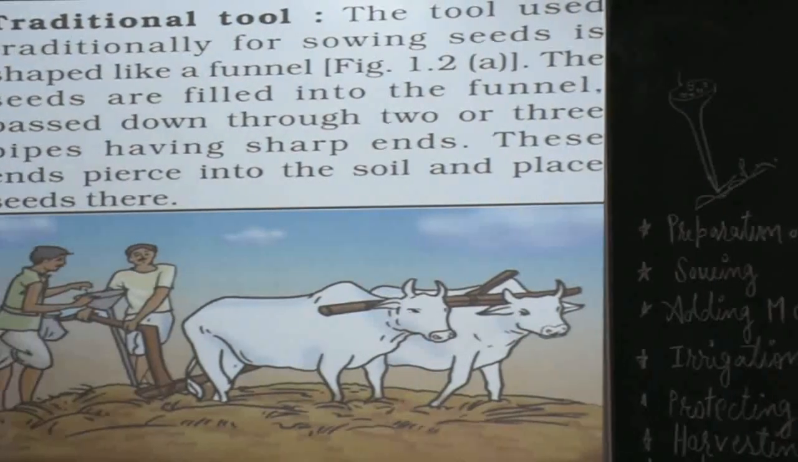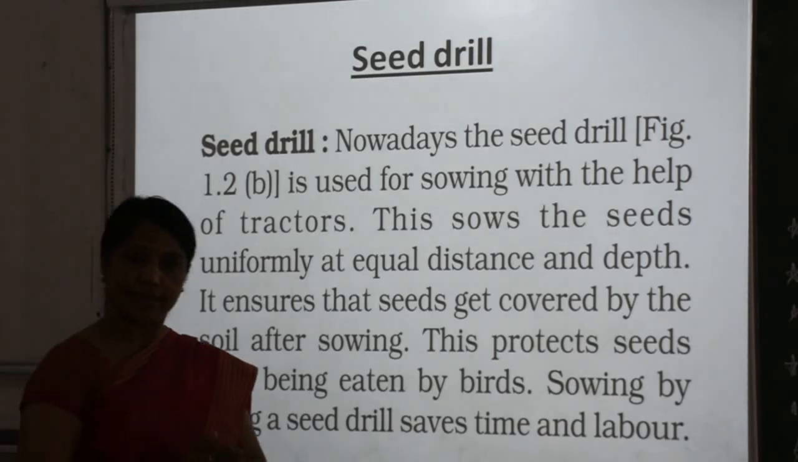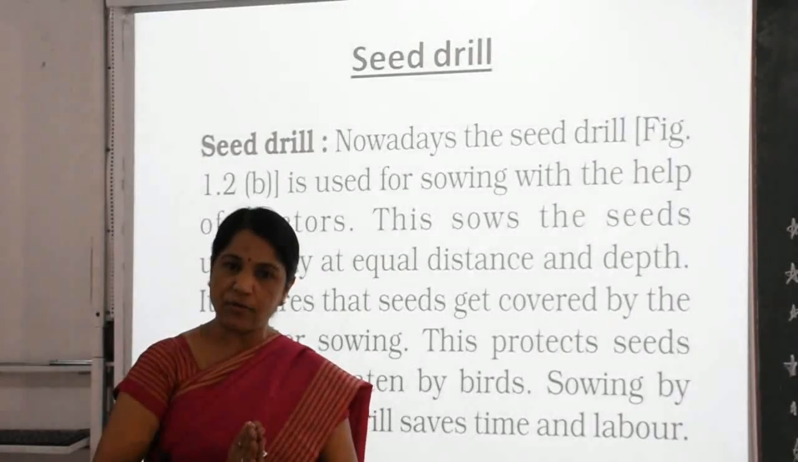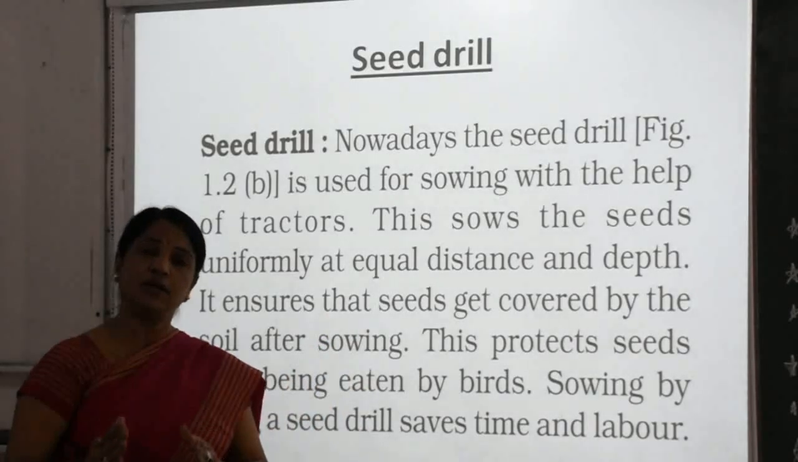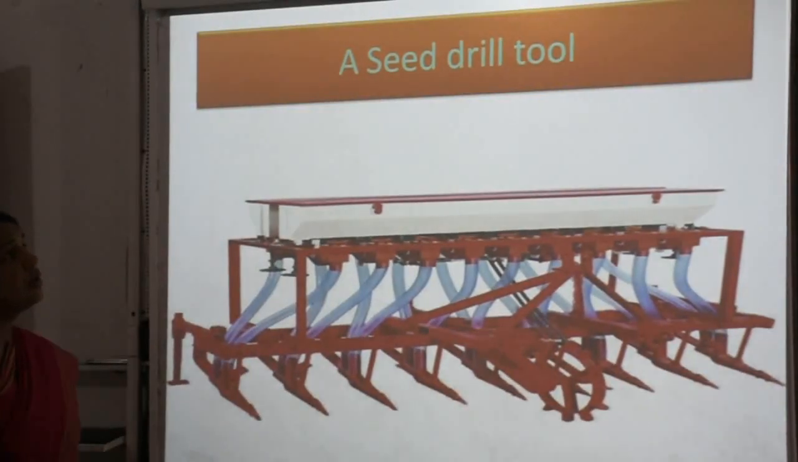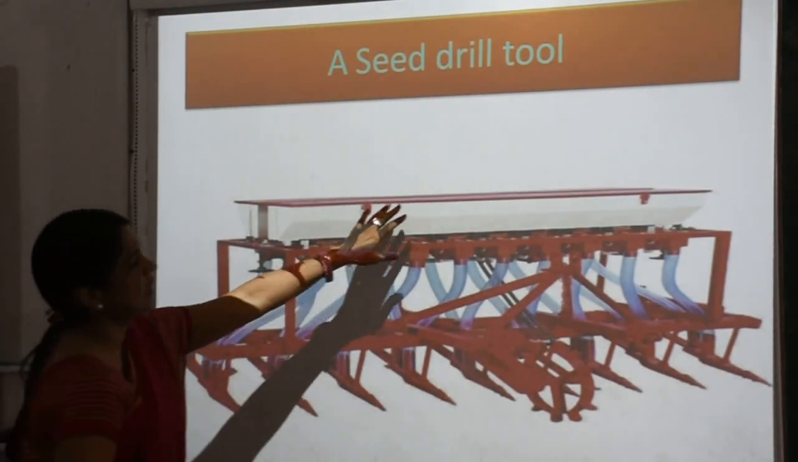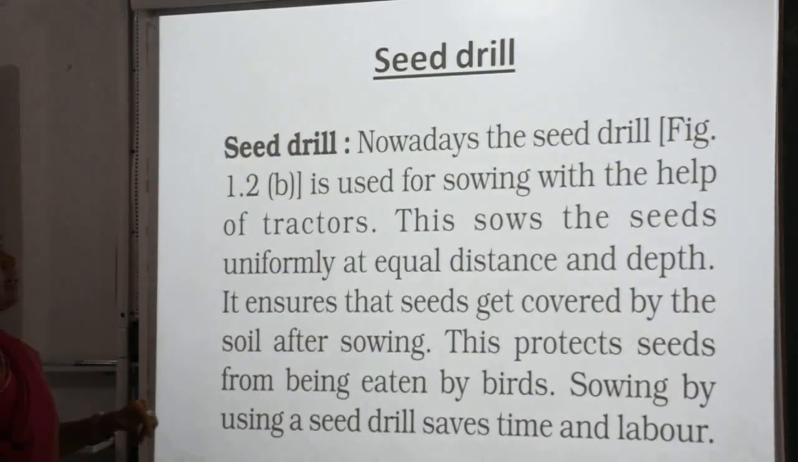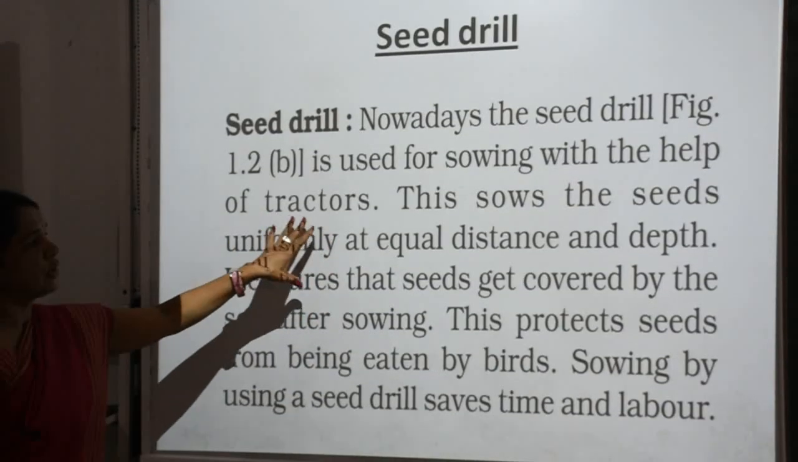For example, here is the seed drill. We talk about the seed drill. Yes children, the seed drill is the latest and modern method. Nowadays the seed drill is used along with the tractor. First I want to show you the diagram of the seed drill. It is a tool, the seed drill, and it is attached to the tractor. Nowadays this seed drill is used for sowing with the help of the tractor.